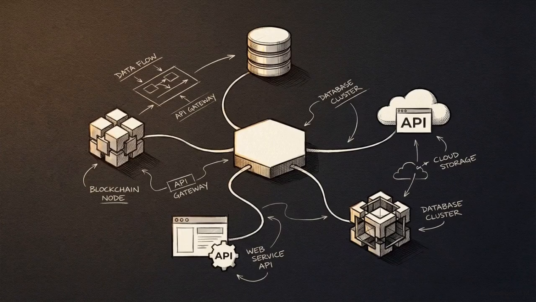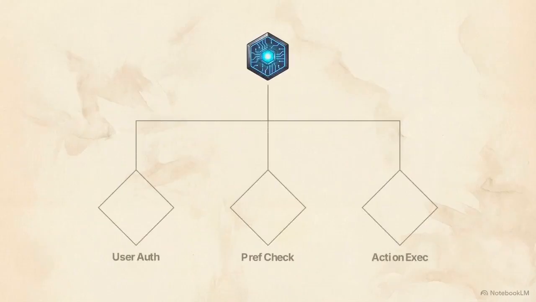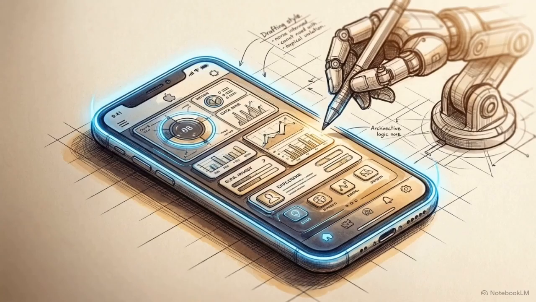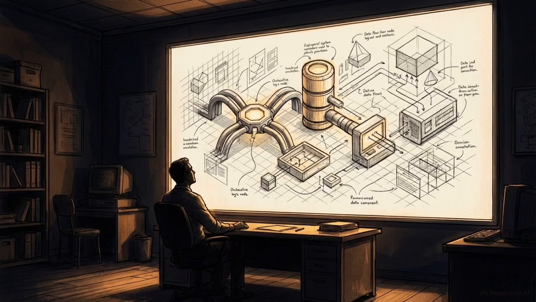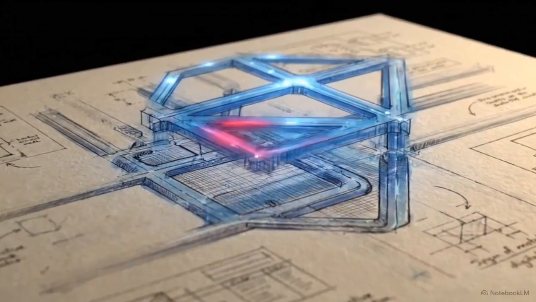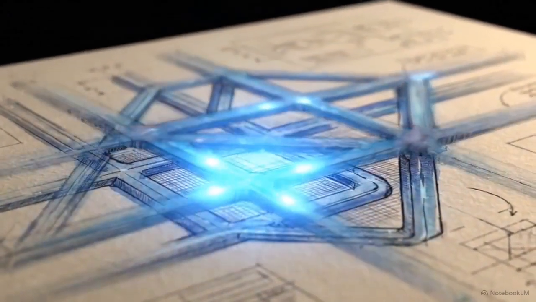This creates a new role for the modern developer: macro system orchestration. Instead of hunting for missing semicolons, developers focus entirely on mapping the logic flow and refining the user experience, leaving the code generation to the AI. When an AI handles the syntax, the only limit to what we can deploy is the clarity of our architectural vision. The builders of tomorrow will not be the ones who memorize the most code. They will be the ones who can architect the best